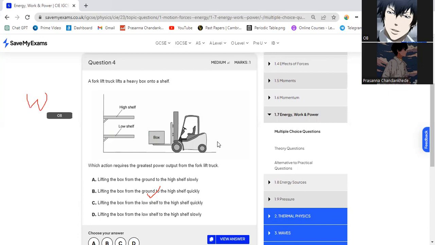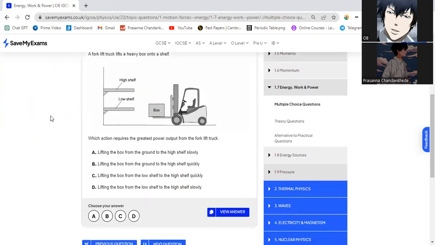Because power is work done over time. That means the greater the work done, the more distance it's traveling. So it can't be the low shelf. It has to be from the ground. So the time has to be less, because the lesser the time, the more power is needed. So it will be B. I hope all of you understand as well.